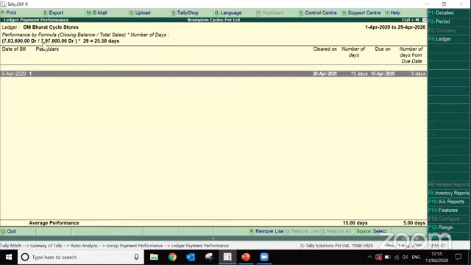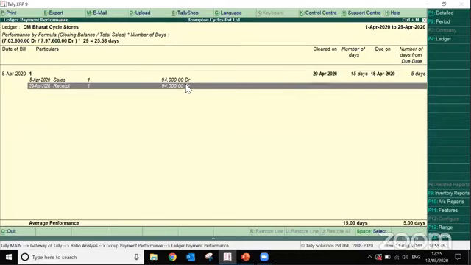Its total turnover with this party was 7,97,600 rupees, out of which he has paid how much? 94,000 he has paid. We started business on 1st April 2020 with this party, and by 29th April 2020, in 29 days, we had a turnover of 7,97,600.